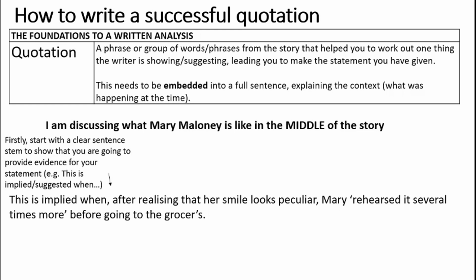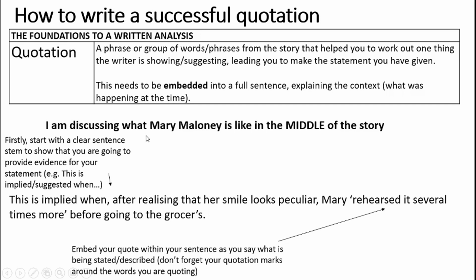Firstly, I've used a sentence stem to show that I'm going to provide that evidence. So this is implied or this is suggested. You could put this is shown right at the start there. I've embedded my quote within the sentence. So Mary rehearsed it several times more before going to the grocer's. But the only bit that's actually a quote is that bit there.